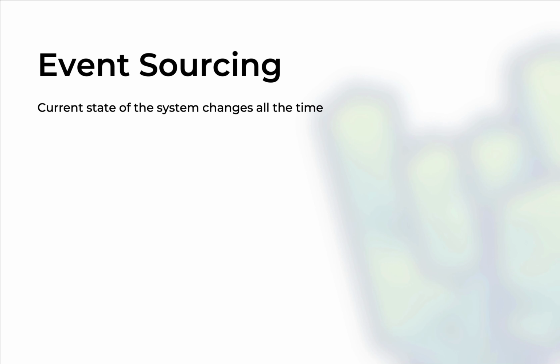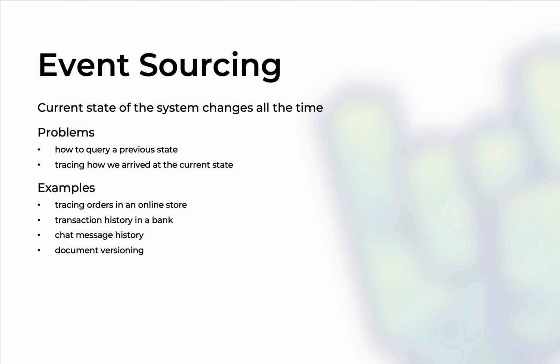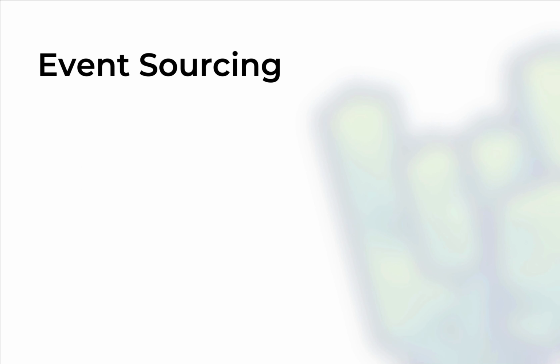Now, CQRS is often paired with another design pattern called event sourcing. Event sourcing is appropriate for situations when the current state of the system will change all the time, but you're also interested in querying a previous state or in tracing how you arrived at the current state. Examples include tracing orders in an online store, or tracing the transaction history in a bank, or the chat message history, or document versioning in a shared repository, or as we will see in the code, a hotel booking system.